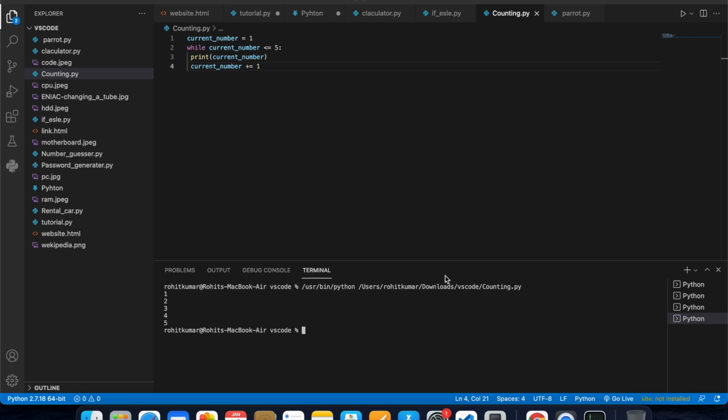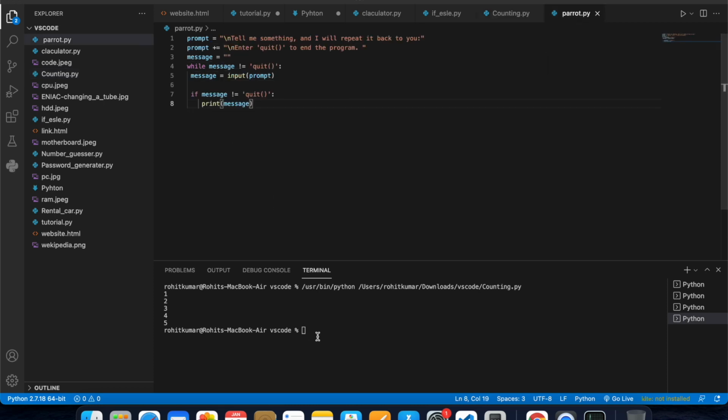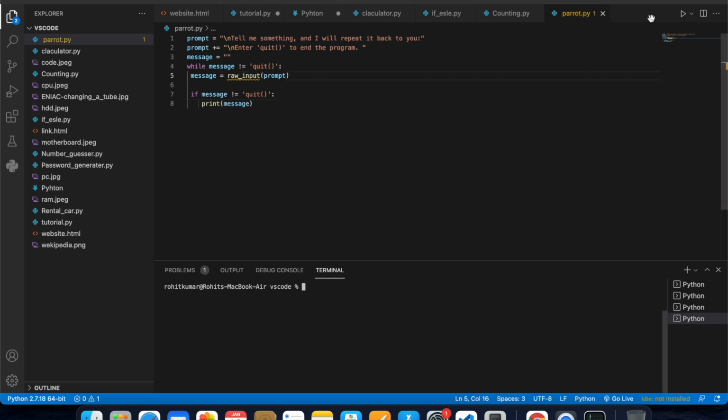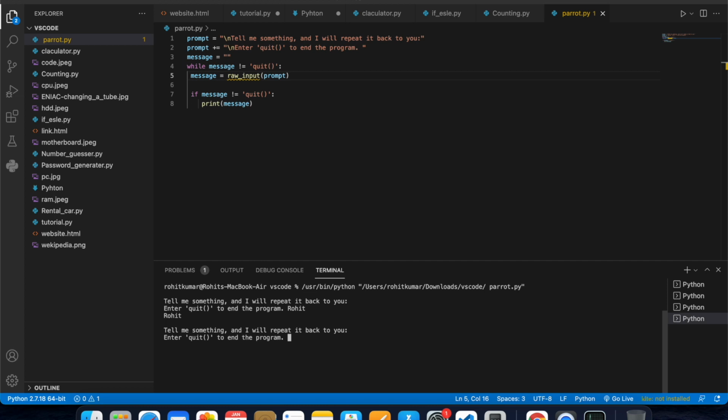The first time the program runs and Python reaches the while statement, it needs to compare the value of message to quit, but no user input has been entered yet. If Python has nothing to compare, it won't be able to continue running the program. To solve this problem, we make sure to give message an initial value, although it's just an empty string. It will make sense to Python and allow it to perform the comparison that makes the while loop work.